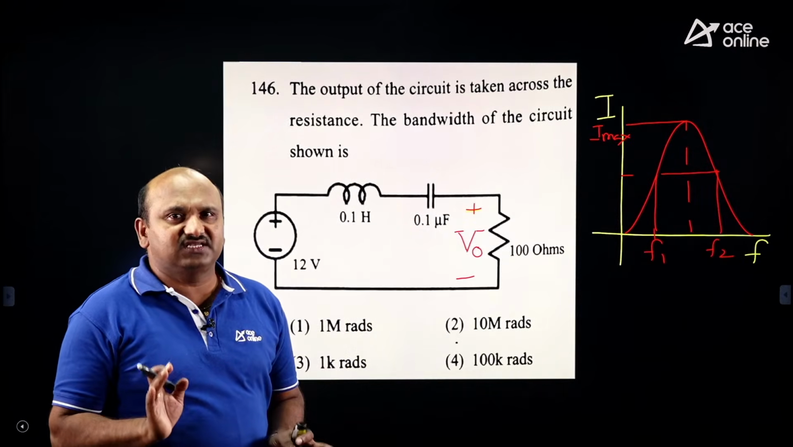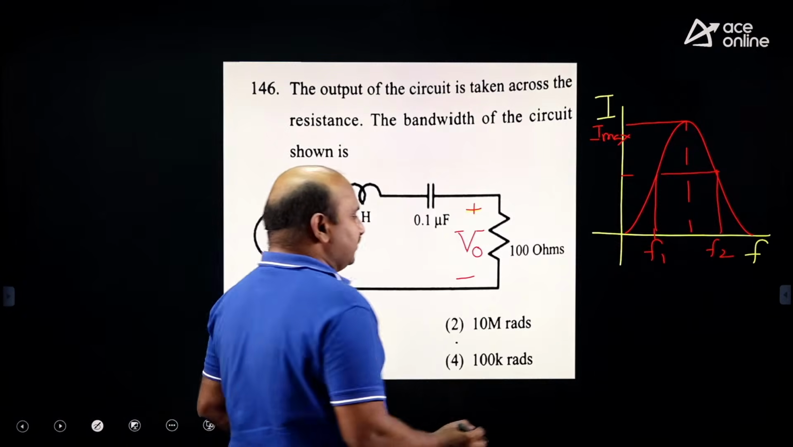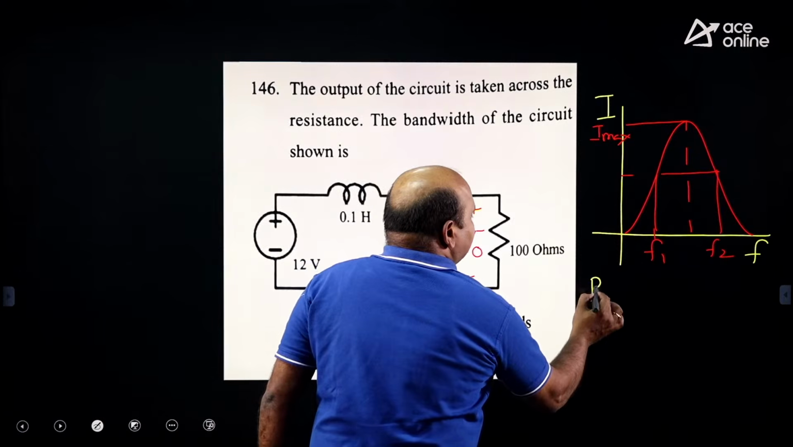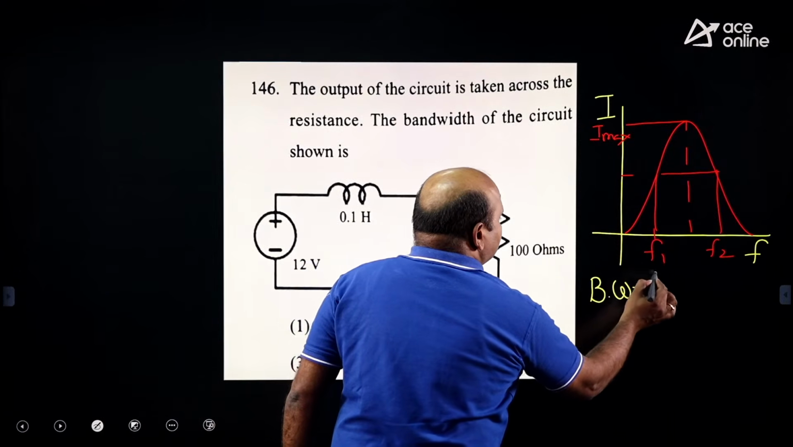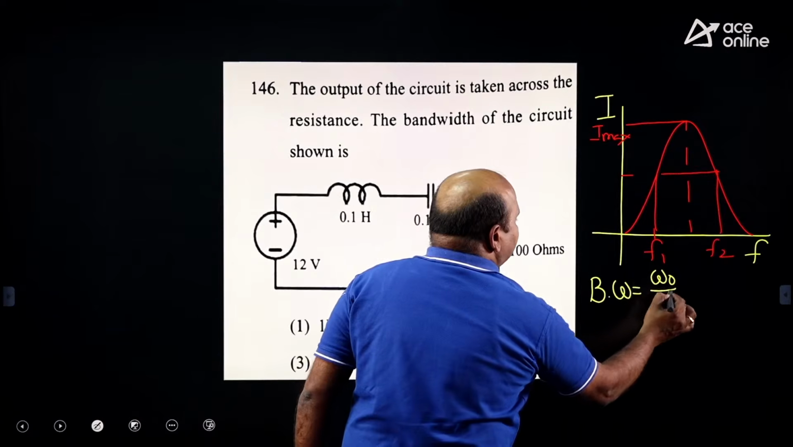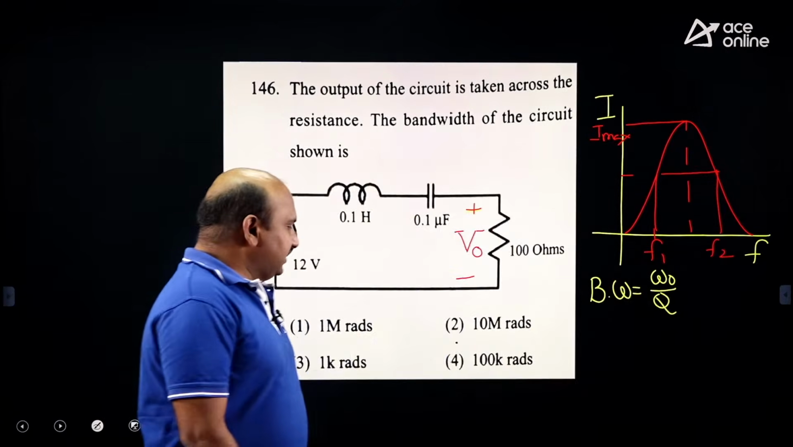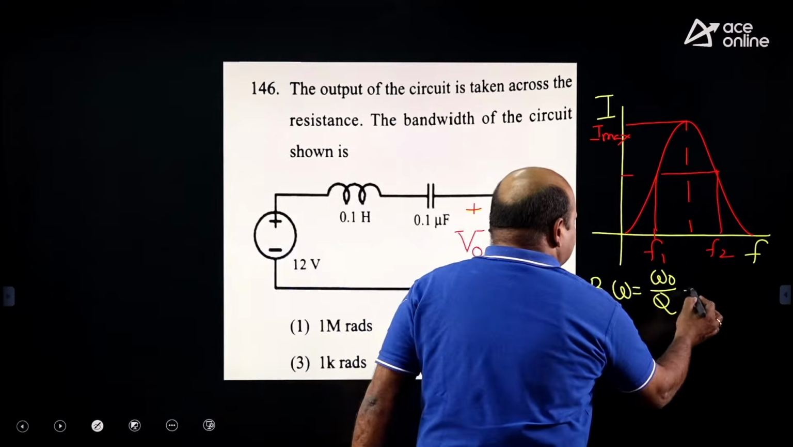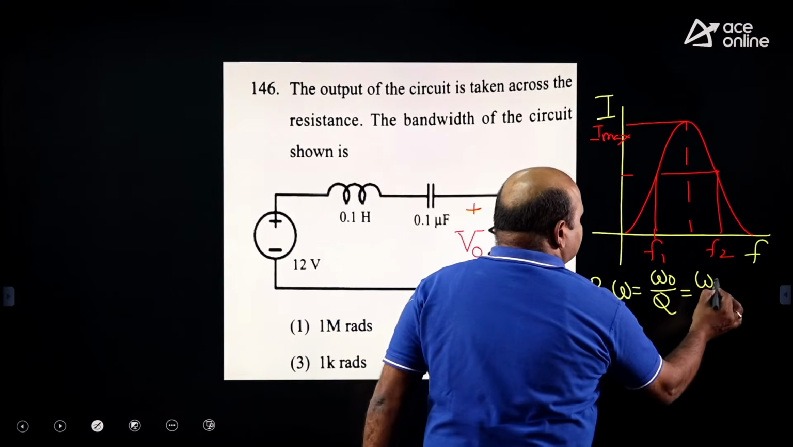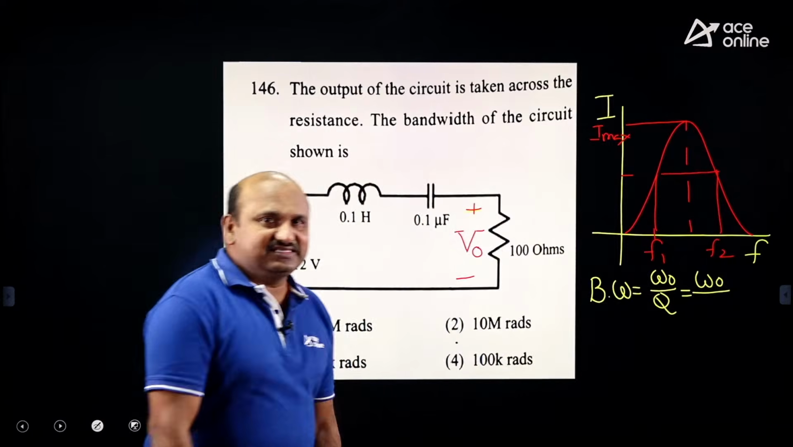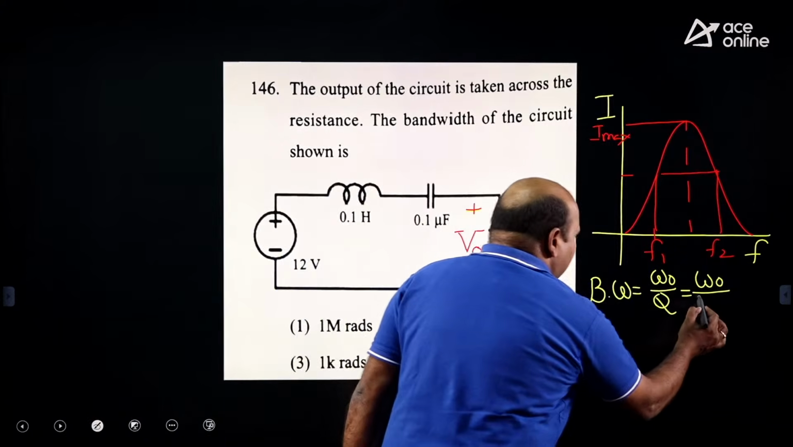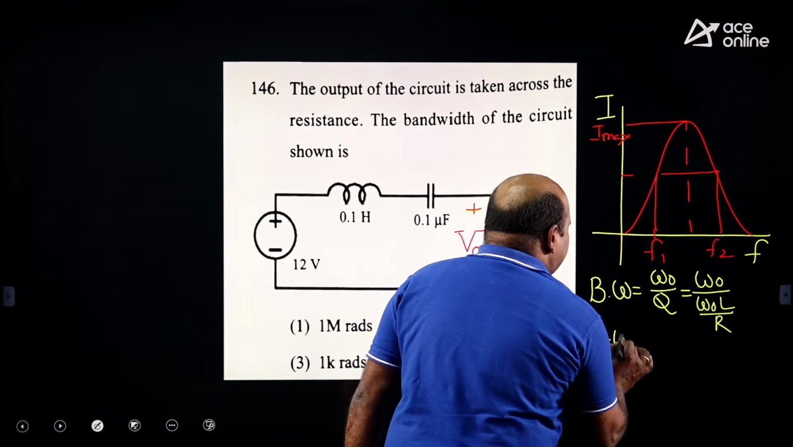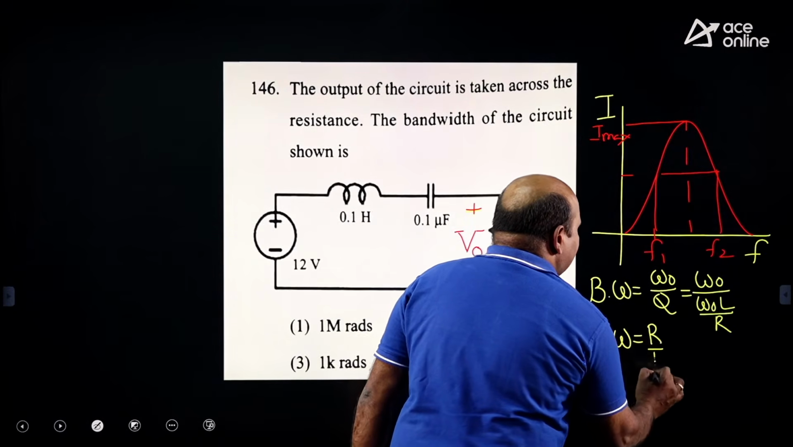This is an RLC series circuit. For the bandwidth of the circuit, using the Q factor, bandwidth is equal to resonant frequency by Q factor, because it is given in terms of radians. That's why I should consider omega naught. Q factor for an RLC series circuit is omega naught L by R. That's why I can take the direct bandwidth formula, R by L.